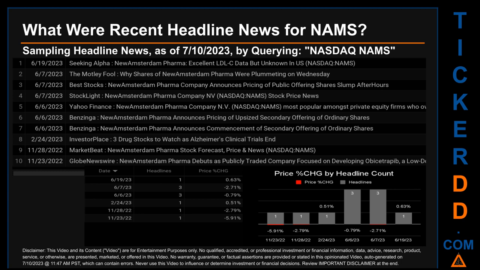Correlated or not, as it happened, the stock price for NAMS on those publication dates respectively saw a jump of -2.71% along with a drop of -0.79% when comparing the day's opening versus closing price. The oldest publication date of Wednesday, November 23, 2022, was actually the day with the lowest percentage change in price. It saw a price drop of -5.91%. The latest publication date of Monday, June 19, 2023, was actually the day with the highest percentage change in price. It saw a price jump of 0.63%.